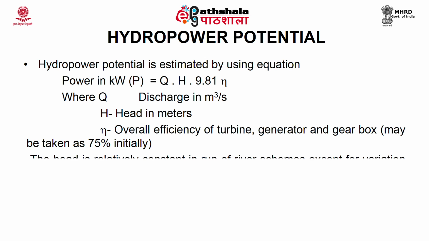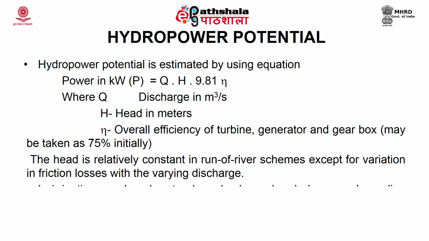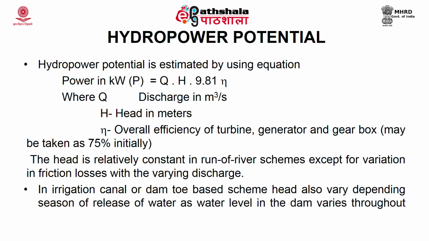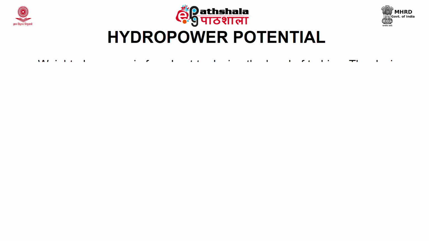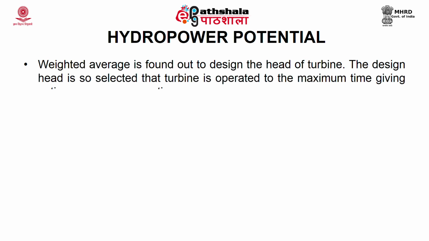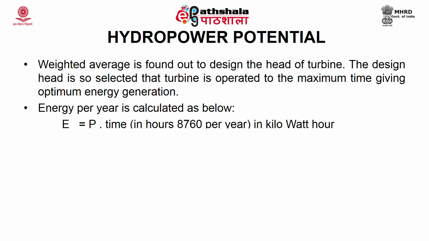The head is relatively constant in run-off river schemes, except for variation in friction losses with varying discharge. In an irrigation canal or dam toe scheme, the head also varies depending on the season of release of water, as the water level in the dam varies throughout the year. A weighted average is found to design the head of the turbine. The design head is selected so that the turbine is operated for the maximum time, giving optimum energy generation. The energy per year is calculated as E equals P multiplied by time, where time is in hours, that is 8760 per year, and the unit is kilowatt hour.